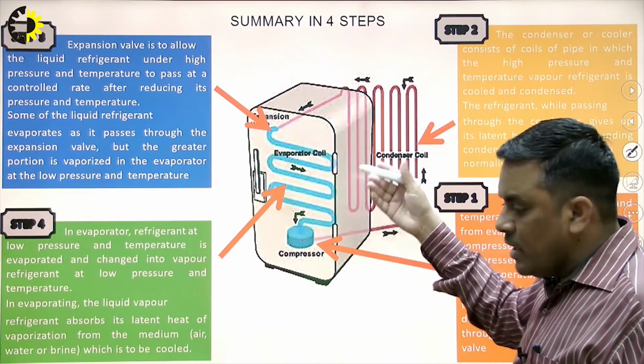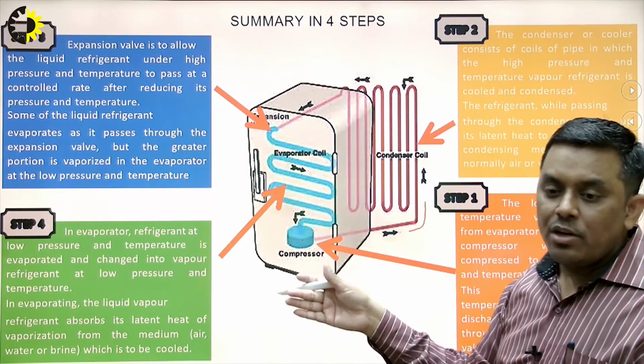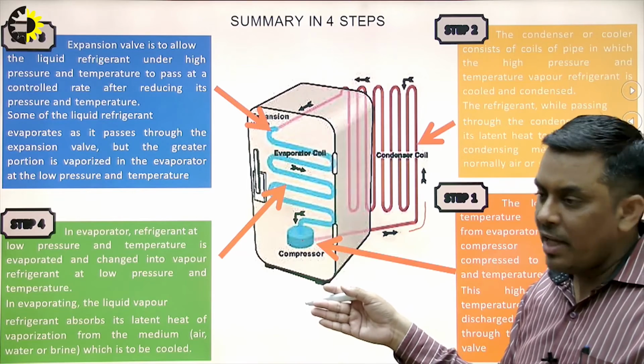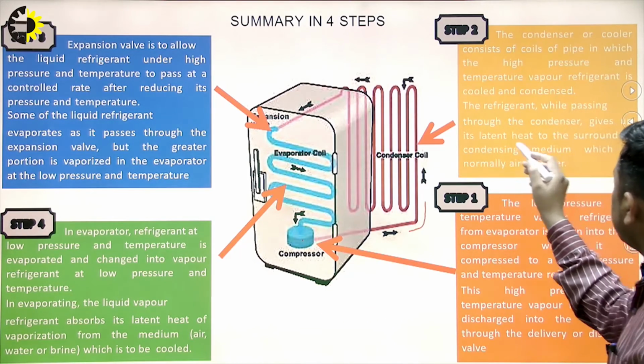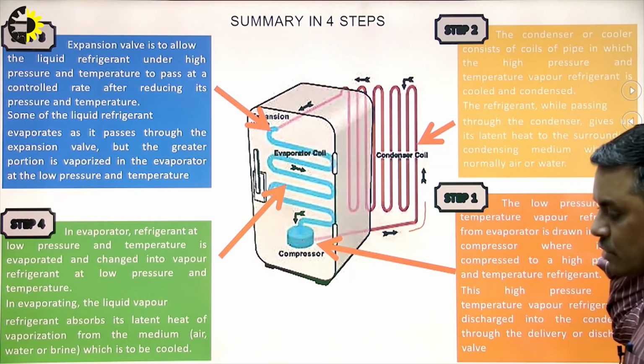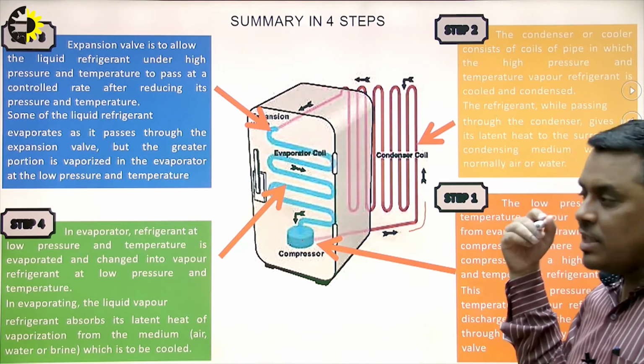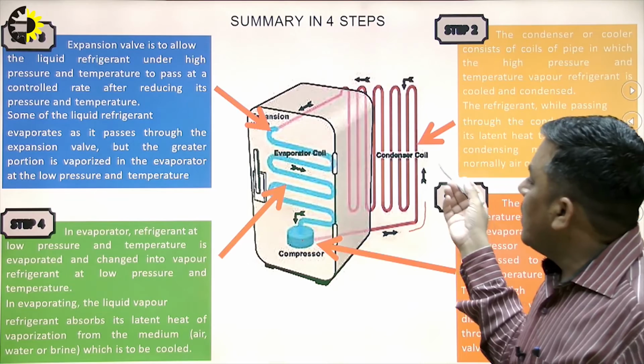So we can feel the heat. When we put our hand behind the domestic refrigerator, you can feel a very high temperature there. So the heat is rejected. Where is that heat coming from? This is the latent heat which is rejected to the surrounding. And when this heat is rejected, the refrigerant is getting converted into liquid.